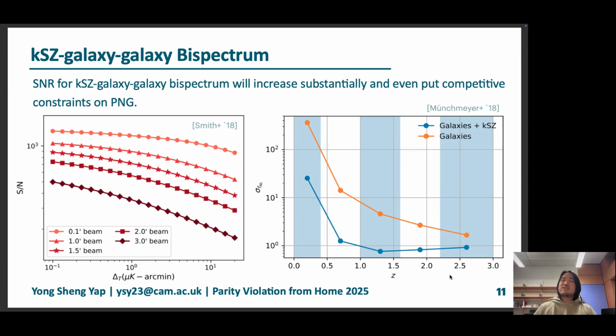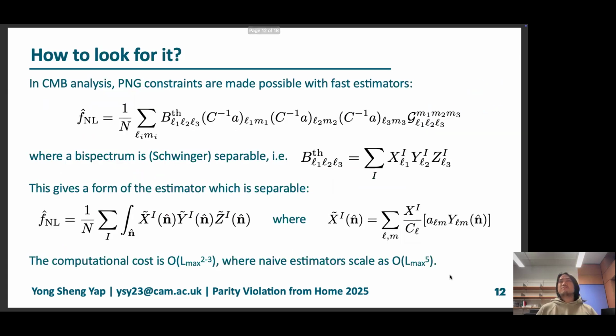And what we are trying to do is just hijack the technology and turn it around to use it for parity violation. So we know where to look for it. The next question is how.